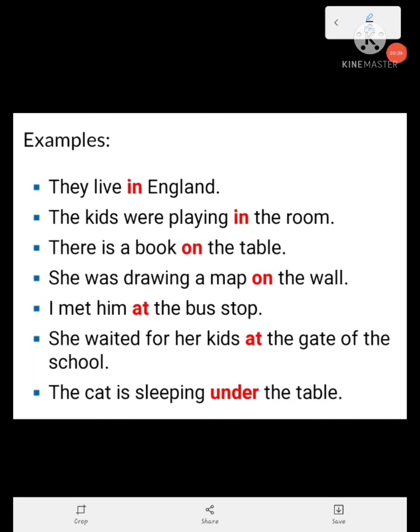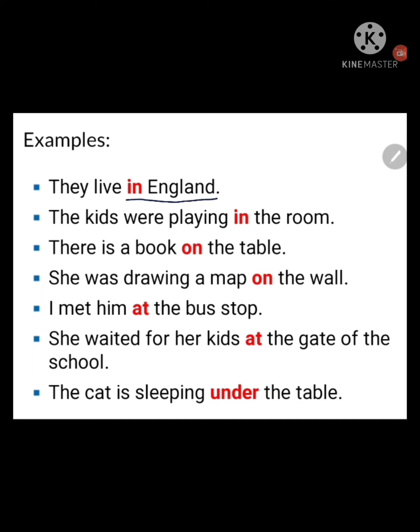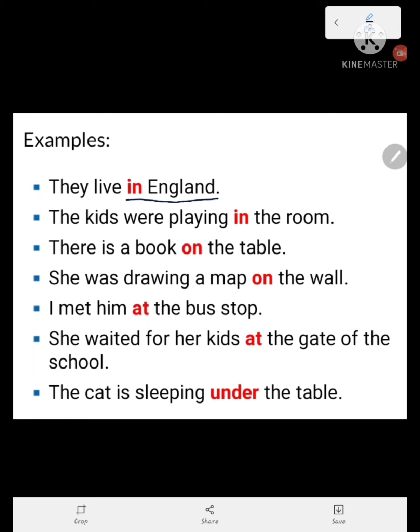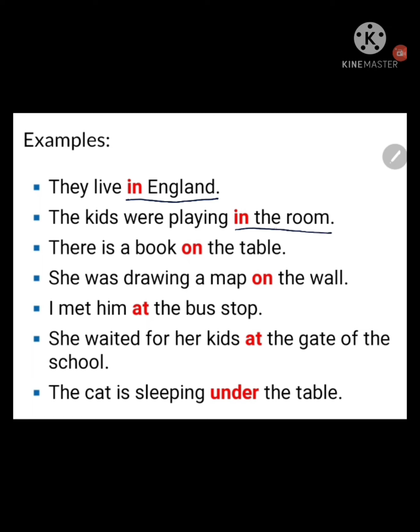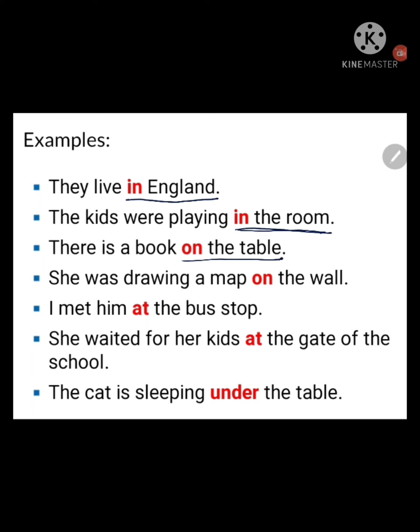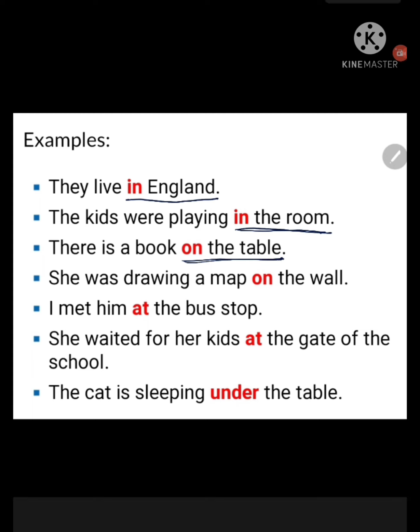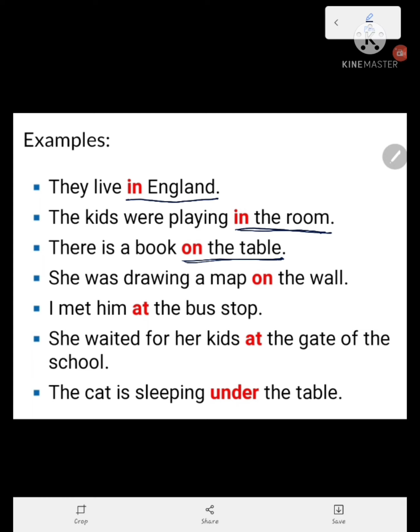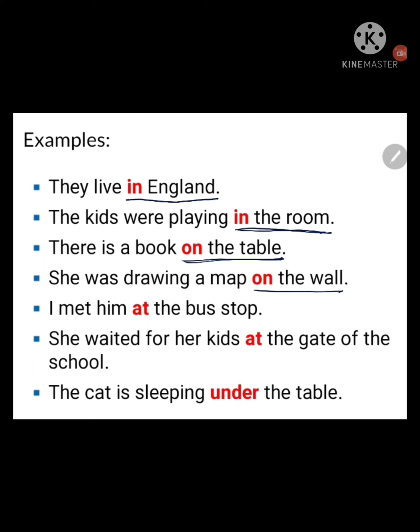Look at these examples. Prepositions for places. In England. They live in England. The kids were playing in the room. Where do they play? In the room. There is a book on the table. On the table. Where is the book? On the table. She was drawing a map on the wall.